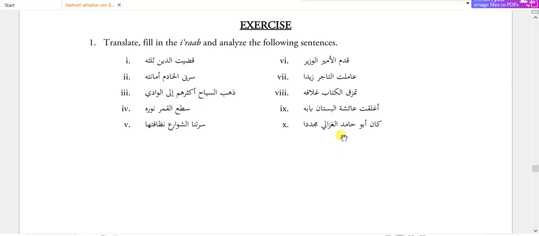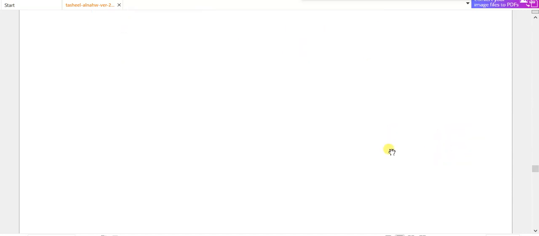Kana Abu Hamidin al-Ghazali mujaddidan. So Kana Abu Hamidin. So who is Abu Hamid? He is the same person as Ghazali. So this is badalul kull. Abu Hamid, that is Imam Ghazali, was a innovator.